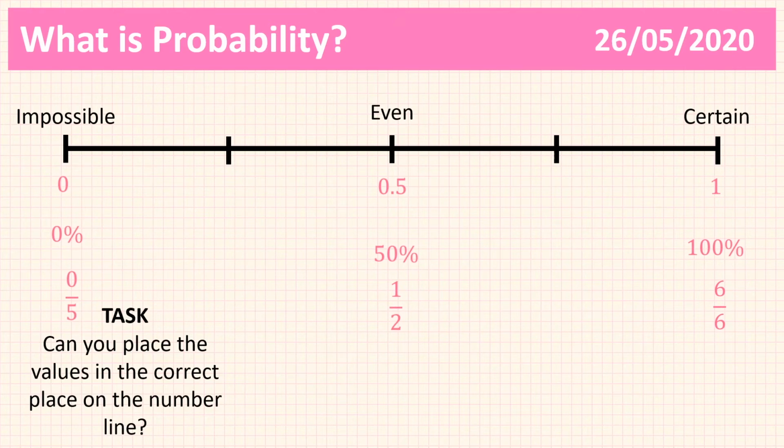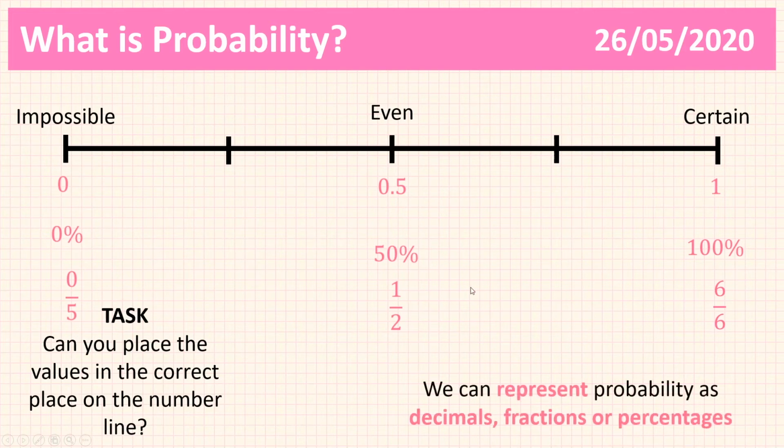Now, hopefully you were able to do this, and the key thing to take away from this particular task is that we can represent probabilities as decimals, fractions, and percentages. That's the key thing you should have taken away from doing this task. We can represent probability as decimals, fractions, and percentages.